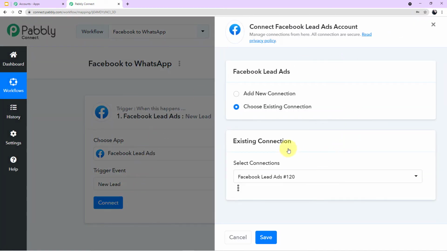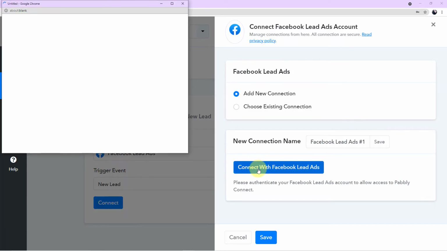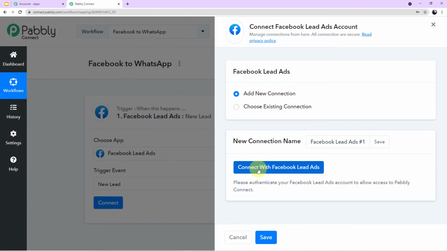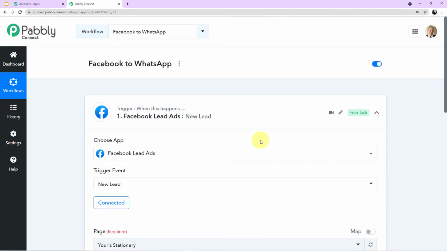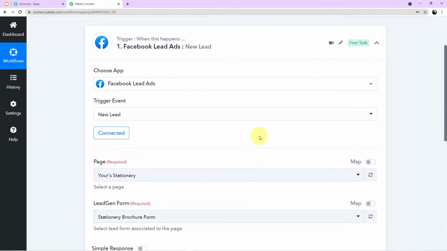A mini window will emerge in front of you asking for 2 options. I'll click on add new connection and now I'll click on connect with Facebook lead ad. Okay. Because I am already logged in, it is showing me successful authorization.